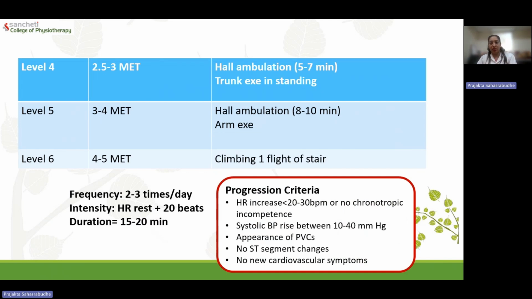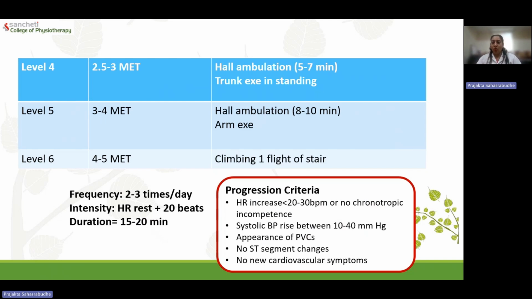From there, we can increase the duration, we can add trunk exercises, and that's how we can progress from level 1 to level 5 or MET 1 to MET 5, wherein my patient should be able to at least climb one flight of stairs with a normal physiological response to the exercise, or they should be able to complete a 6-minute walk test, whatever is possible.